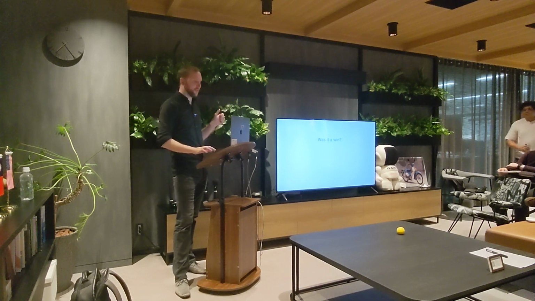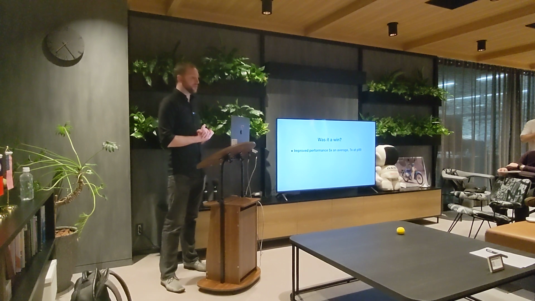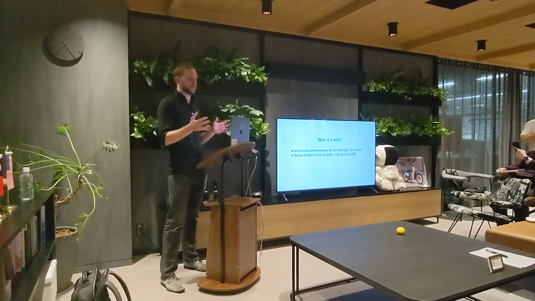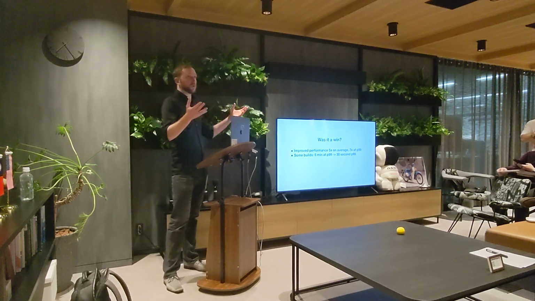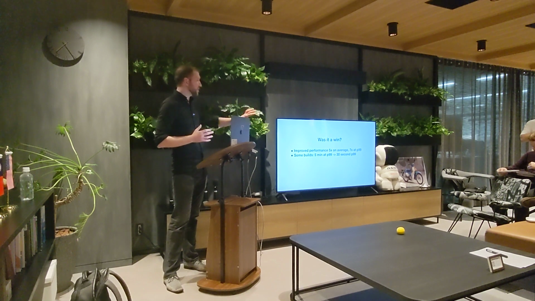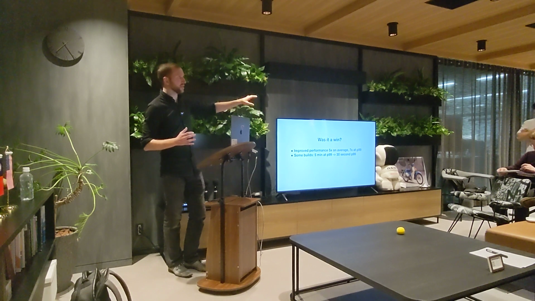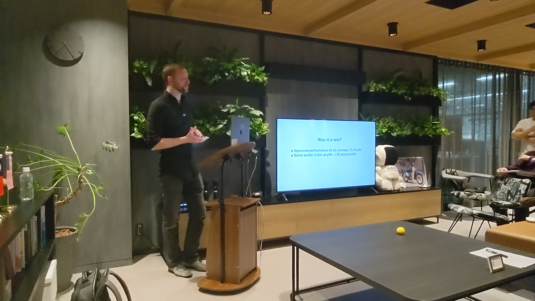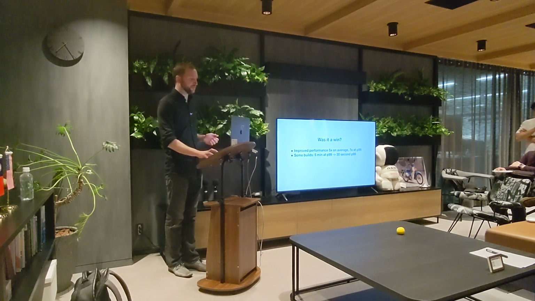Cool. All right. So was it a win? Yes. Right out of the box, performance improved 5x on average and 7x at P99. And some builds went from 5 minutes at P99 to about 30 seconds. That's, of course, because Rust has a much more predictable memory usage. There are no garbage collection pauses, all this kind of stuff. And this is comparing the highly optimized JavaScript compiler to the Rust compiler that shipped right out of the box. Presumably now it's gotten better, but that's the comparison that we have.